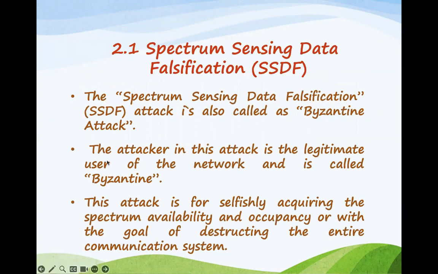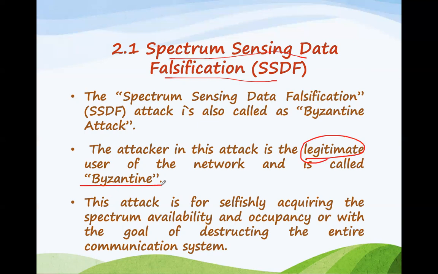So let us discuss the first type of attack, that is spectrum sensing data falsification attack. This particular type of attack is also called a Byzantine attack. What is a Byzantine attack? Here the attacker is not an outsider, rather somebody inside the network. That is, the attacker is a legitimate user of the network, and it is called Byzantine.